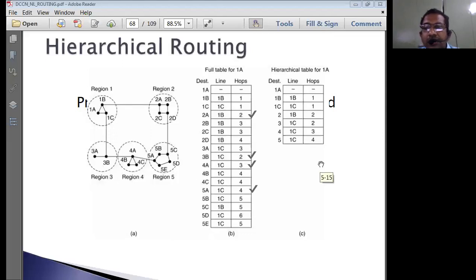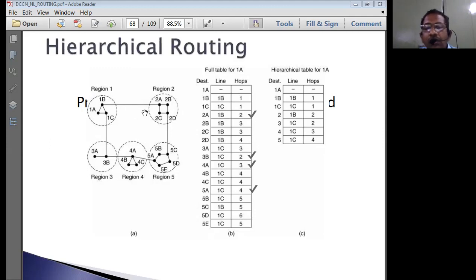Hierarchical routing deals with arranging the routers based on the regions of their operations. That means we will be dividing the routers into various regions, and every region is going to have a set of routers. Now what is shown over here is a 2-level hierarchical routing algorithm.